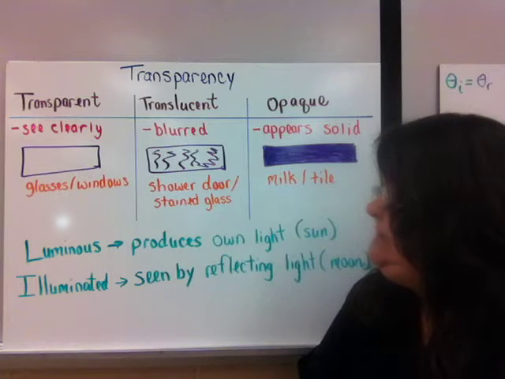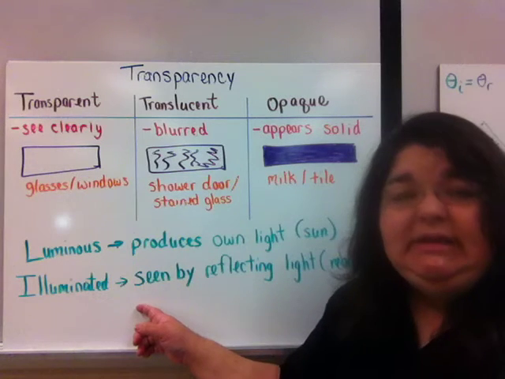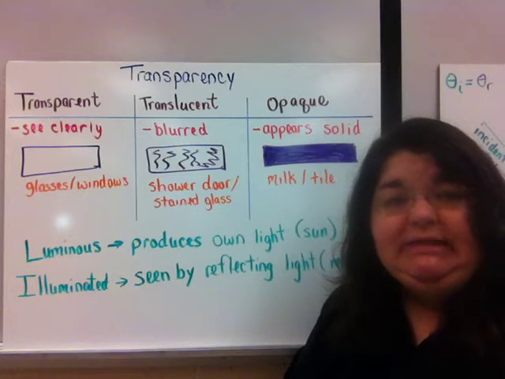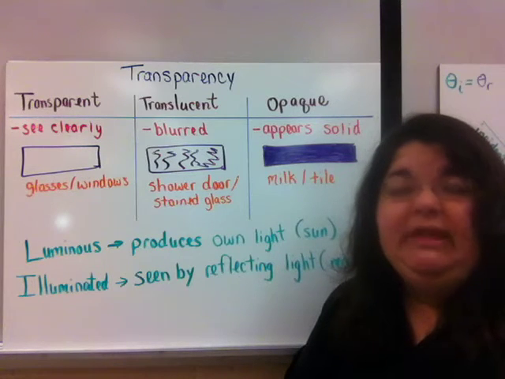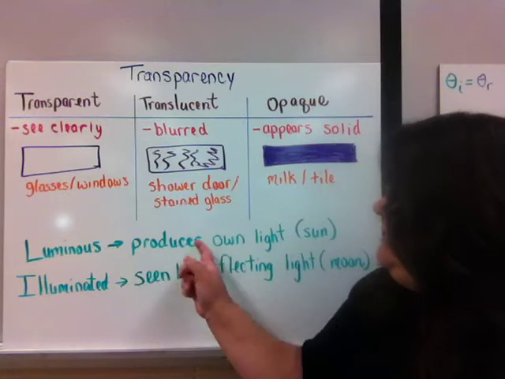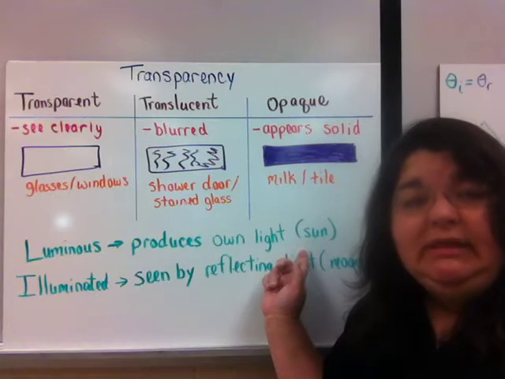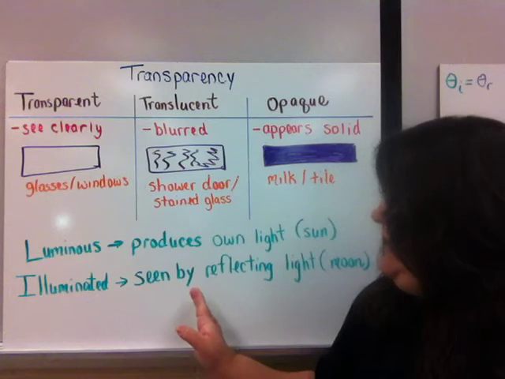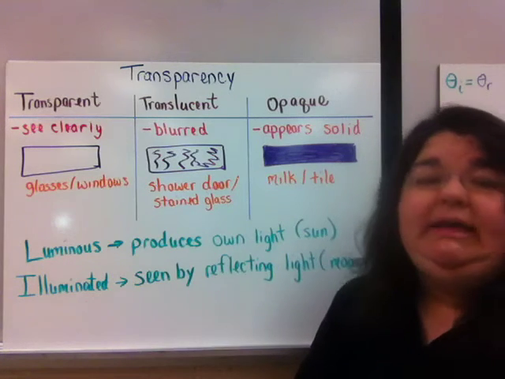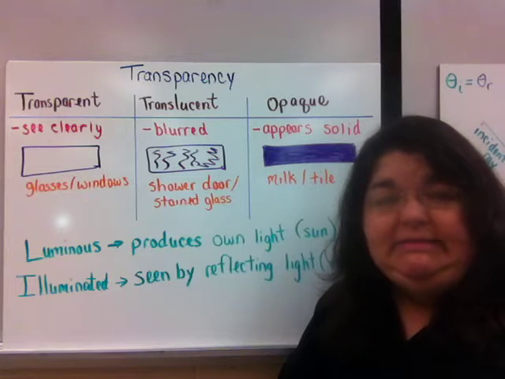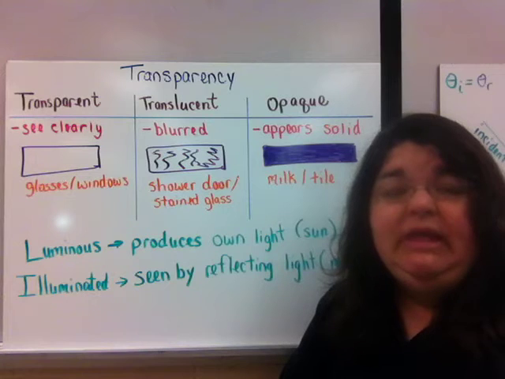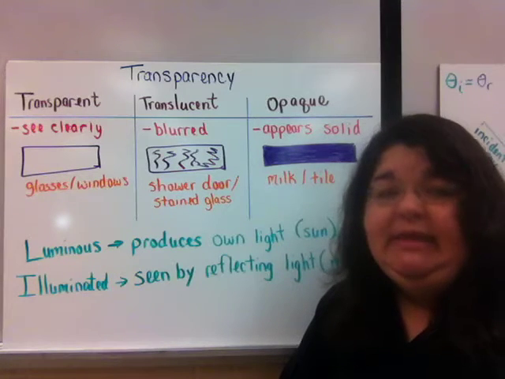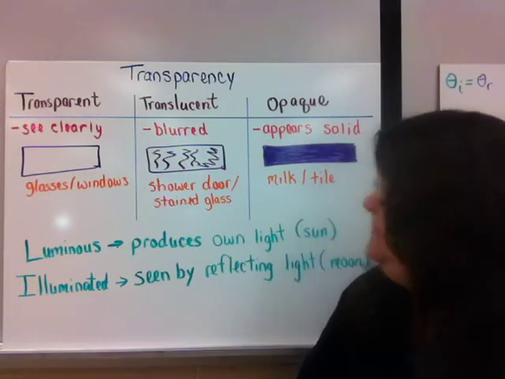Now, while we're talking about transparency, we also need to talk about luminous and illuminated. All objects can be seen. Some of them are seen because they produce their own light, and some are seen because they are reflecting the light that hits them. Luminous is when you produce your own light, like the sun. Illuminated is if you are seen by reflecting light. So luminous is when you produce your own light. Light bulbs, flashlights, candles, all of those are luminous. Anything else is illuminated.